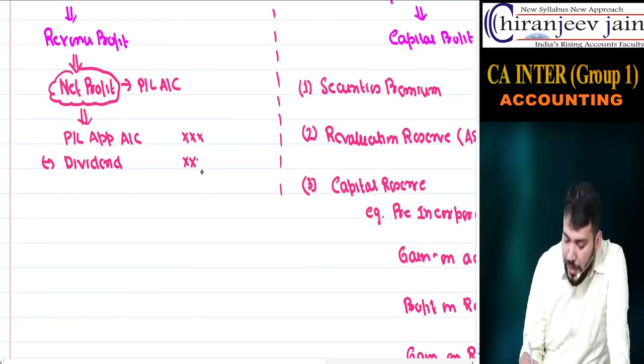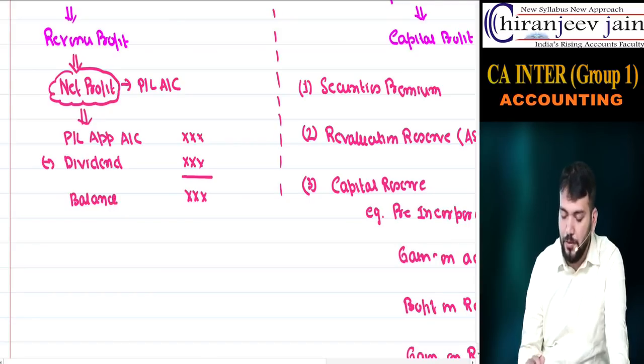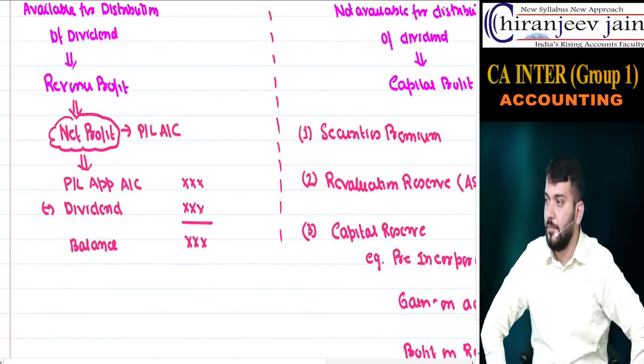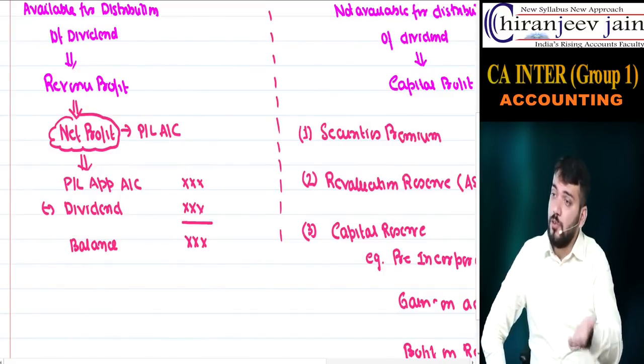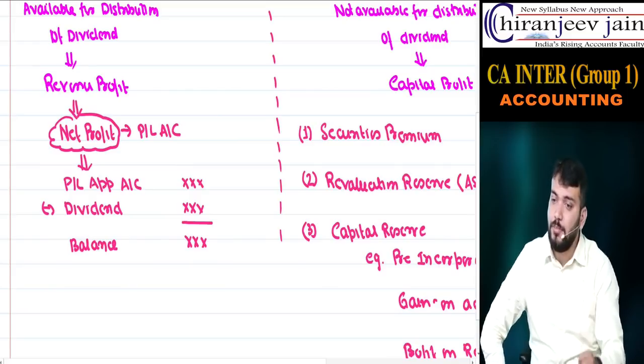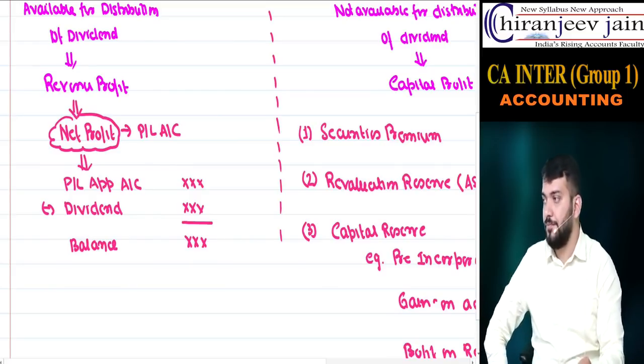And what is left becomes the balance of the PL appropriation account. So the net profit is transferred to the PL appropriation account, from there we declare dividend, and whatever is left is the closing balance of the PL appropriation account.